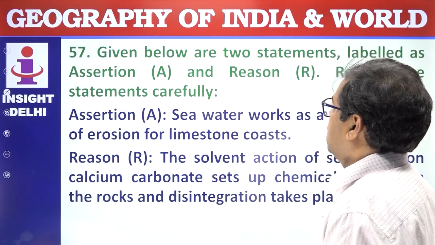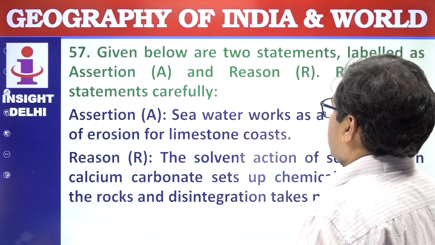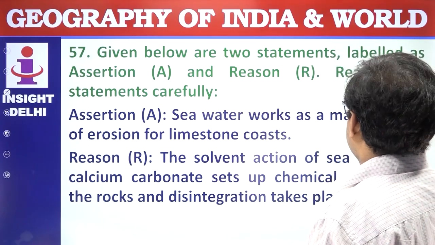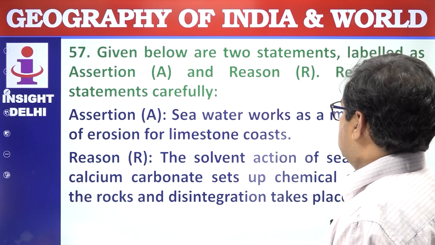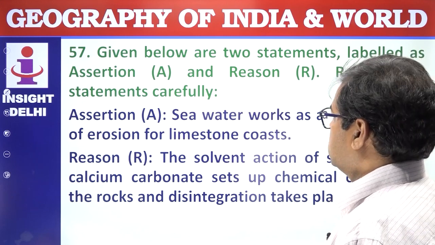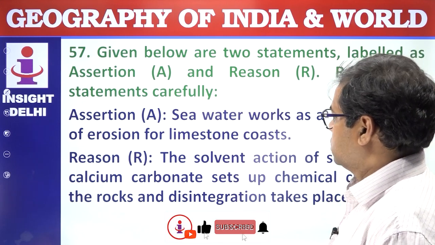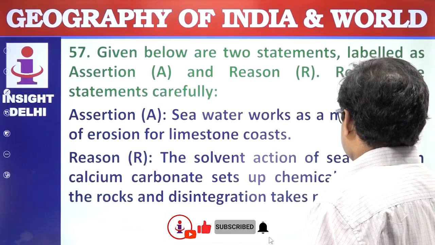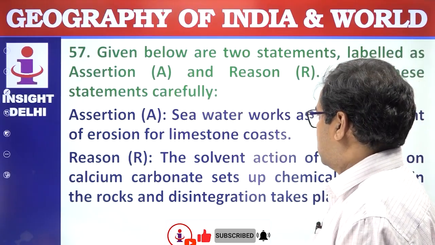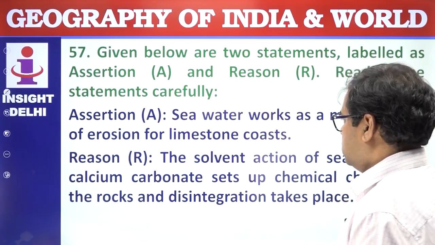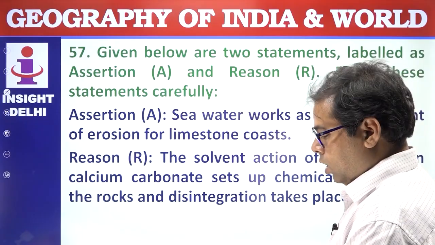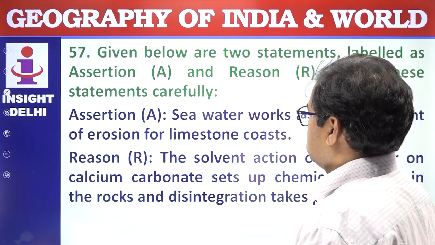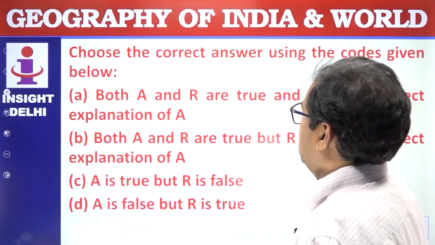Next, given the statements labeled as assertion and reasoning, read the statements carefully. Sea water works as a marine agent of erosion of the limestone coast, correct. The solvent action of the sea water on the calcium carbonate sets up chemical changes in the rocks and disintegration takes place. This is correct, so the answer will be A. A is the answer.